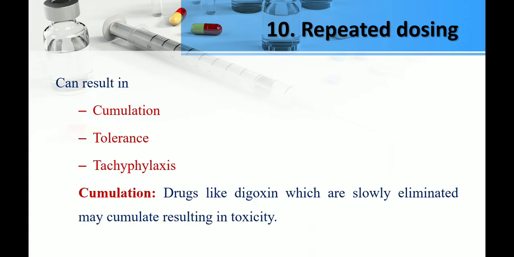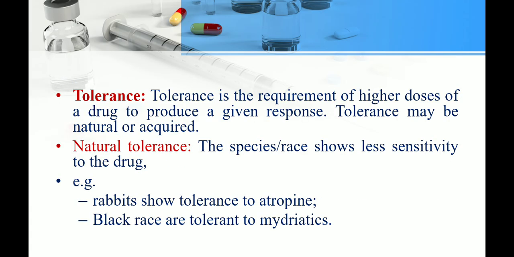Then repeated dosing. Repeated dosing results in accumulation, tolerance, and tachyphylaxis. What is accumulation? Accumulation occurs with drugs like digoxin, which are slowly eliminated, so they accumulate in our body and result in toxicity. Tolerance is the requirement of a higher dose of a drug to produce a given response. So we have natural tolerance and acquired tolerance.